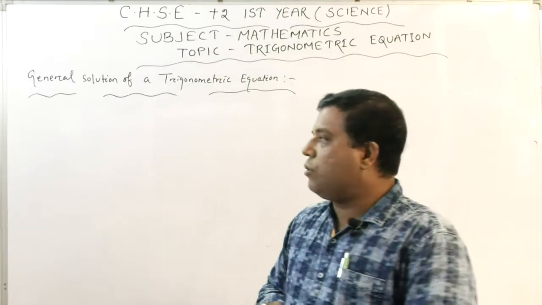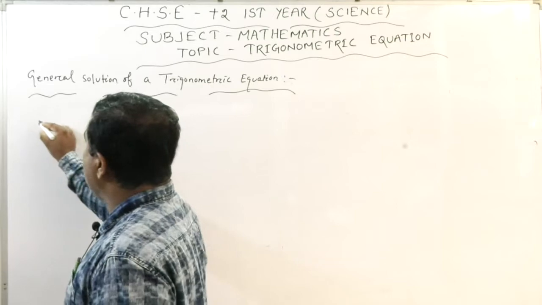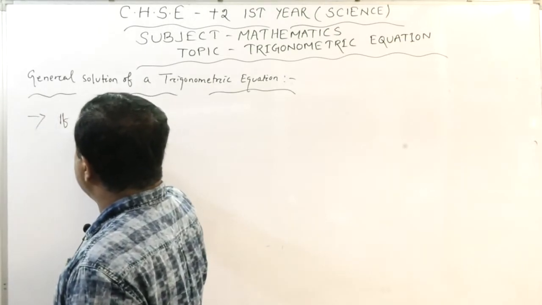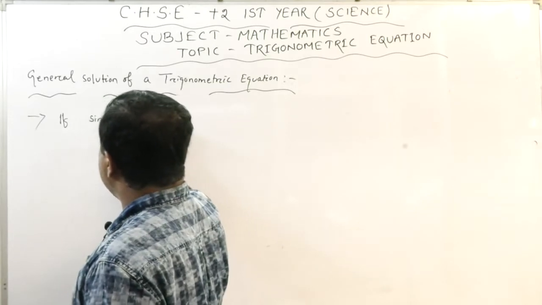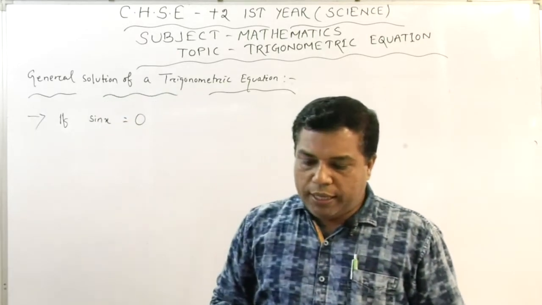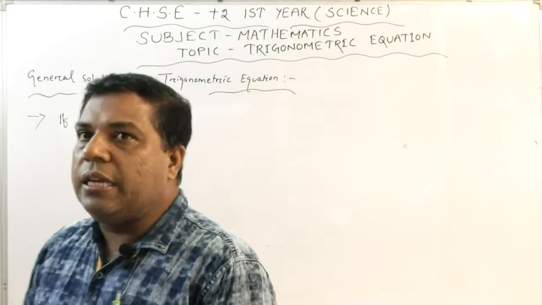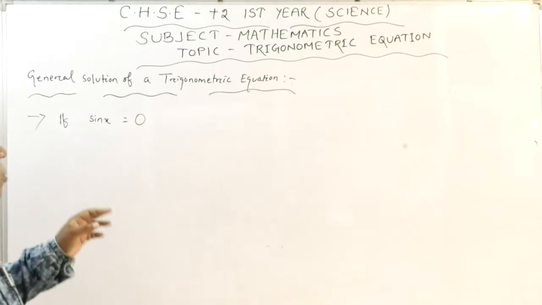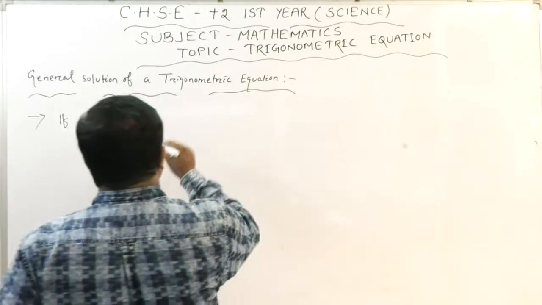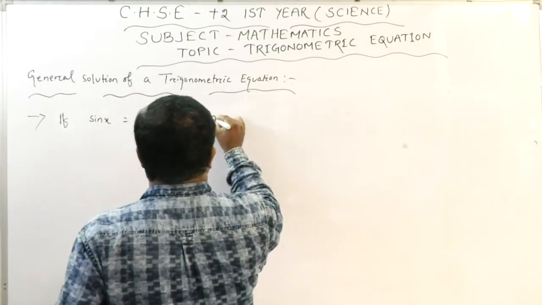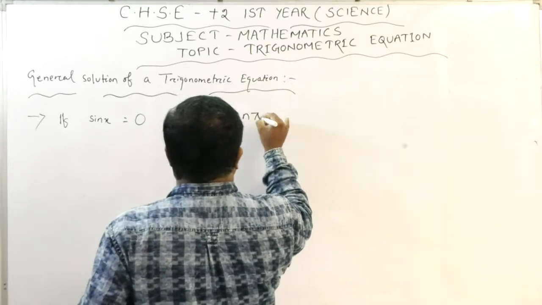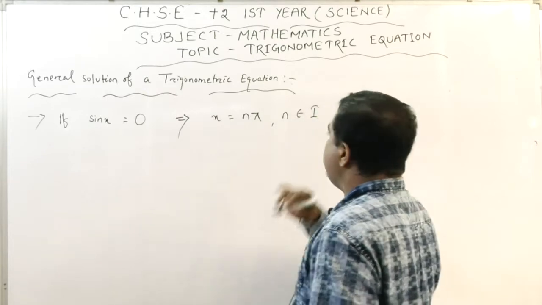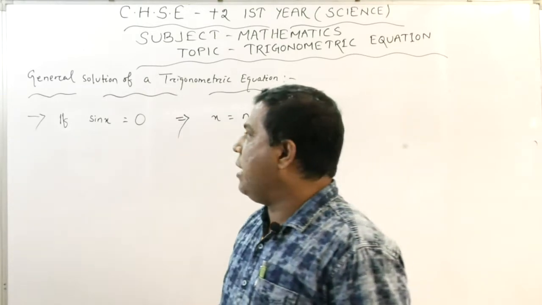For some expressions, if sin x equals 0, its general solution is x equals n pi, and n is any integer.